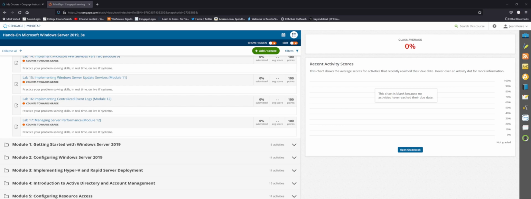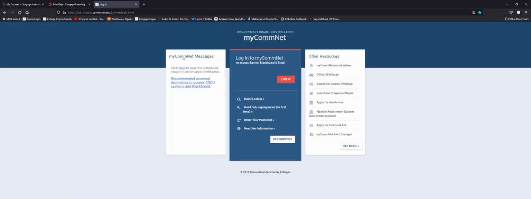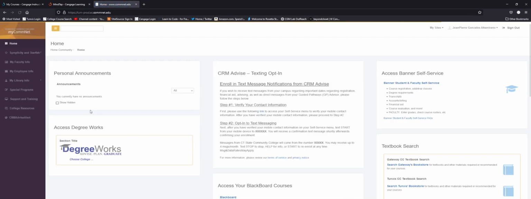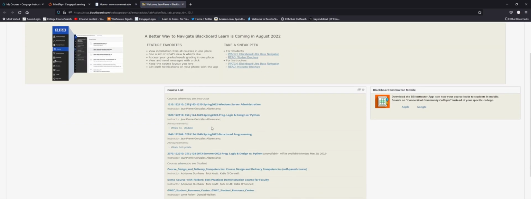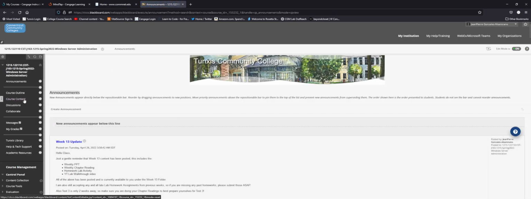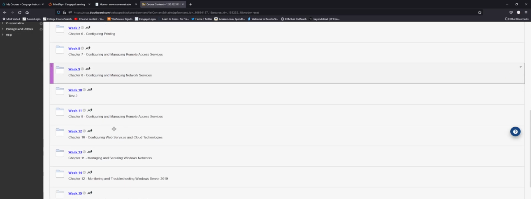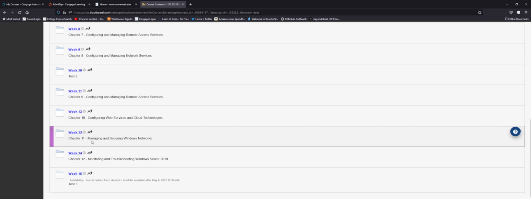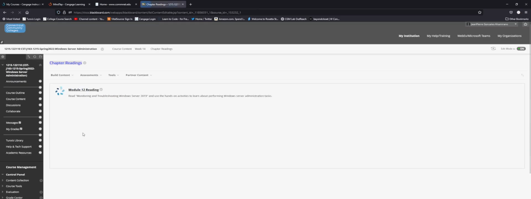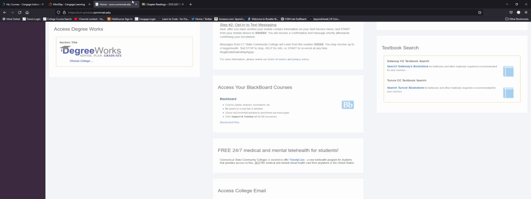But in preparation for test 3, just make sure you are reading each of the chapters. So let me just pull up Blackboard really quick. So I'll go to Blackboard, and then I'll go to Windows Server. So everything after test 2 will be on test 3. So starting at week 11, so chapters 9, 10, 11, and 12. So 4 chapters. Just make sure you read those 4 chapters, the textbook readings from those chapters, and we can find those under chapter readings under each folder, and then just click on this and it should take you to the chapter reading for that specific week.